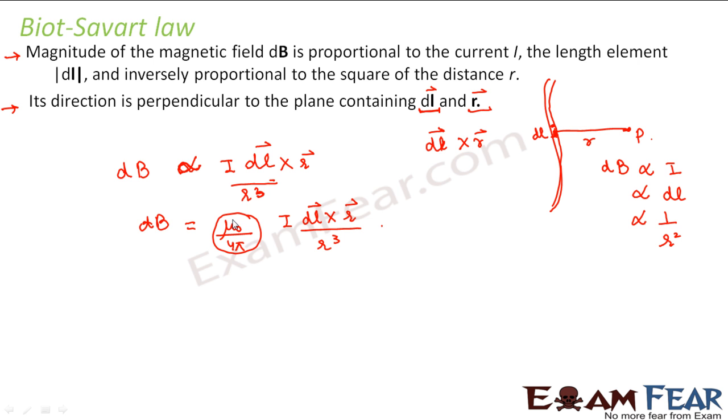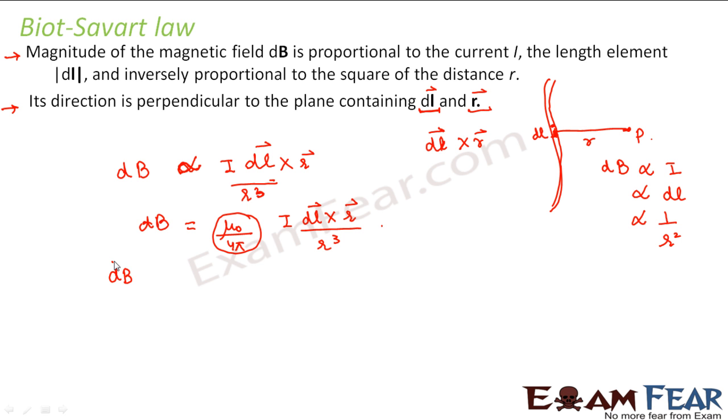Now what is this mu naught by 4 pi? Mu naught by 4 pi was a proportionality constant, where mu naught is nothing but the permeability of vacuum. Now you must be thinking, what is permeability? Like how in case of electrostatics you had 1 by 4 pi epsilon naught, right? So what was that epsilon naught? That was the permittivity of free space. Similarly here, mu naught is the permeability of free space. We will talk about magnetic permeability in our next lesson. I will deal with this in detail. So as of now, you can just know that.